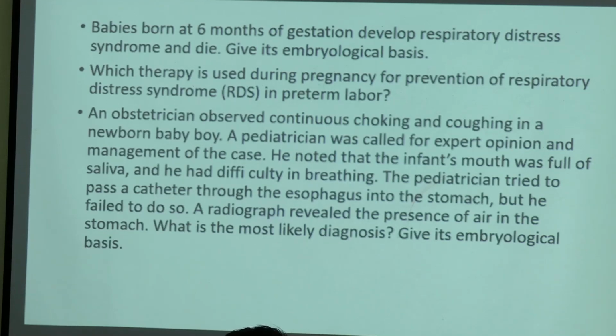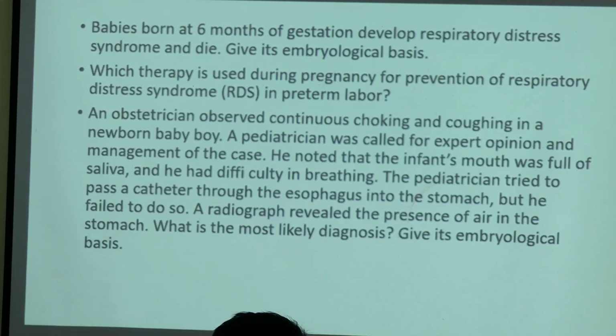Difficulty in breathing. Okay, fine. Any other answers? What is the reason behind having difficulty in breathing in a newborn baby? Okay, fine. Which stage again? There are 4 stages. In which stage is there a problem, or in which stage can we see the particular syndrome? The very first question and this question are pretty similar. Find out the embryological basis. Okay, we'll go to the next question.